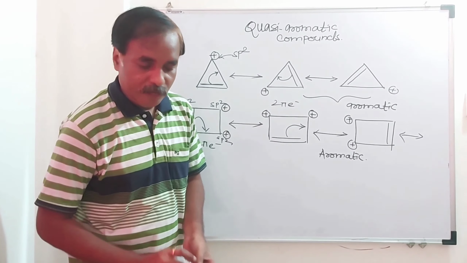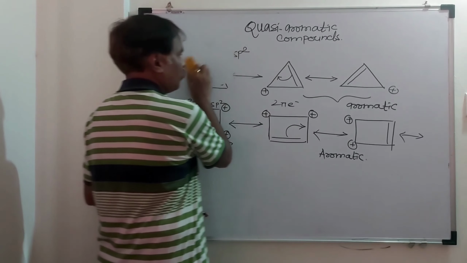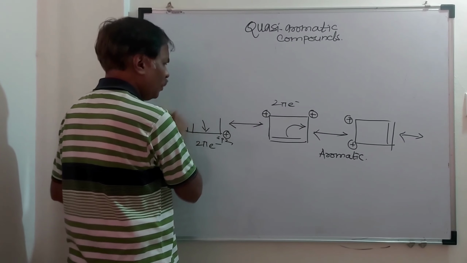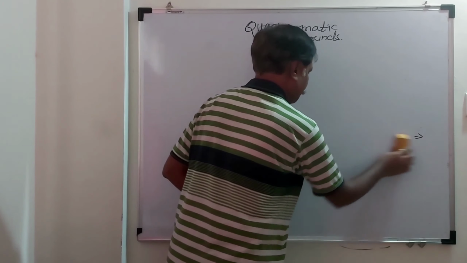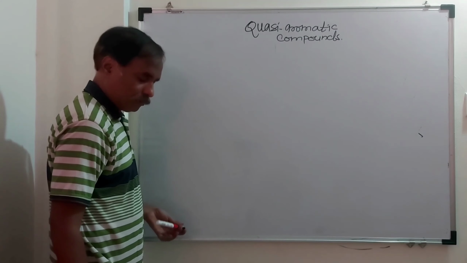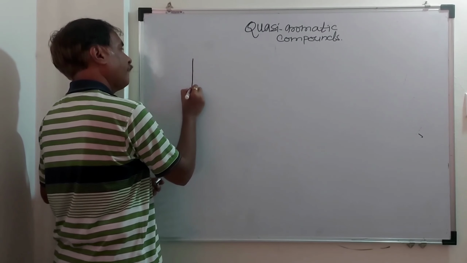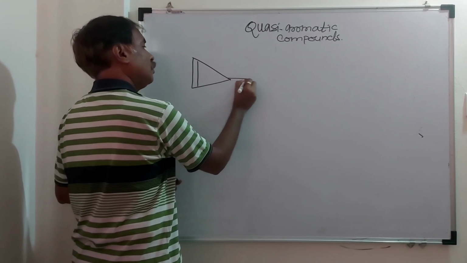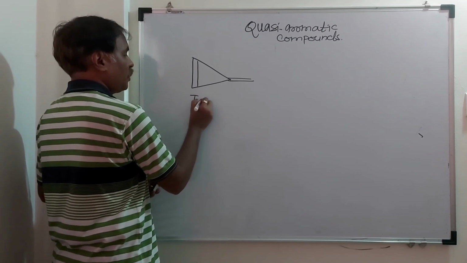Another example. We have taken triafulvene, example number 3. The name of this compound is triafulvene.